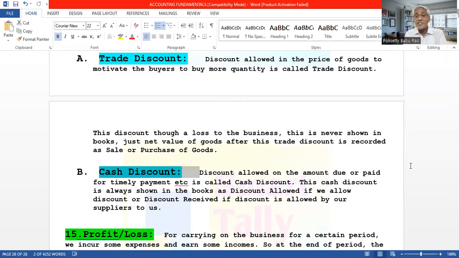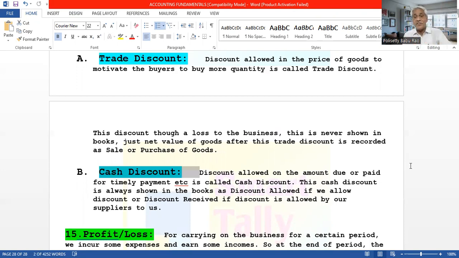To encourage the debtors to pay the debt, the amount due or the balance, quickly as per the time schedule, the creditors will allow some discount on the amount due.